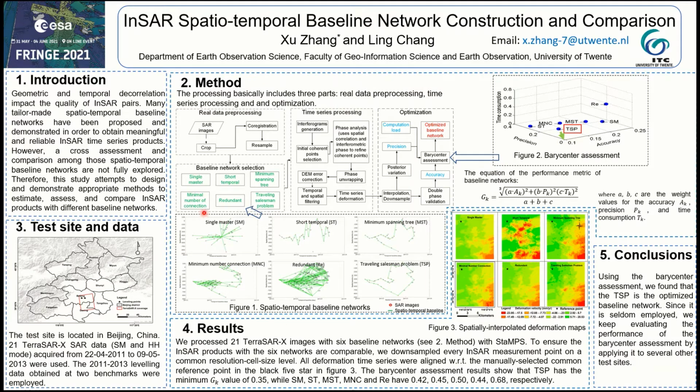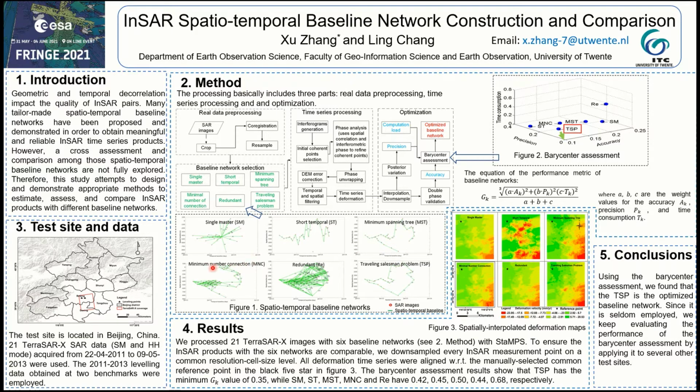First, single master baseline network will choose a master image, then all the other images are regarded as slave images and will be connected with the master image. For the short temporal baseline network, we will connect all the images in time sequence, regardless of the spatial baseline. For the minimal span tree baseline network, we use the coherence between two SLC images as a distance and connect all the images with a minimum distance summation.